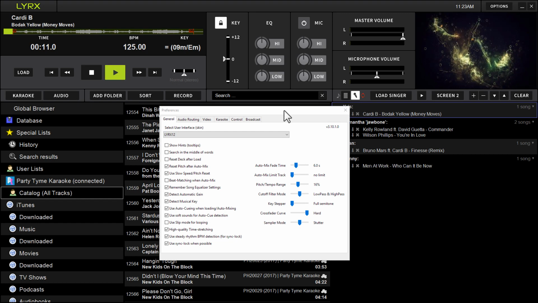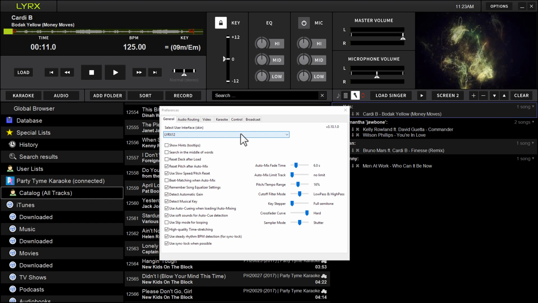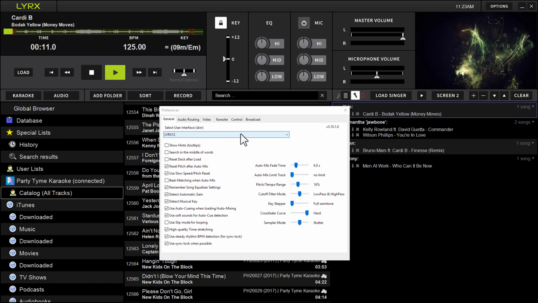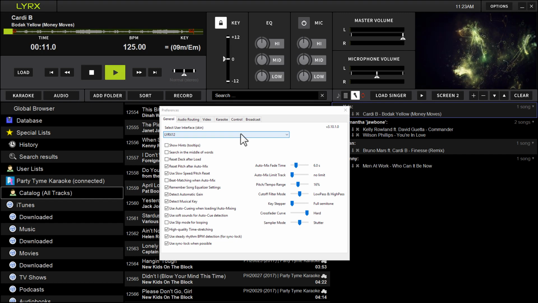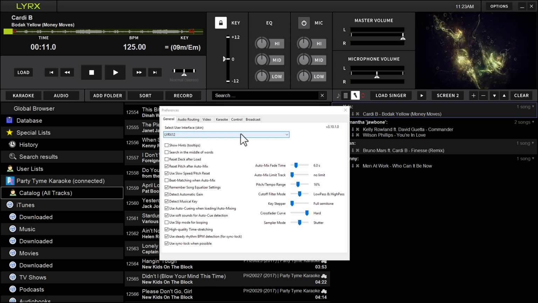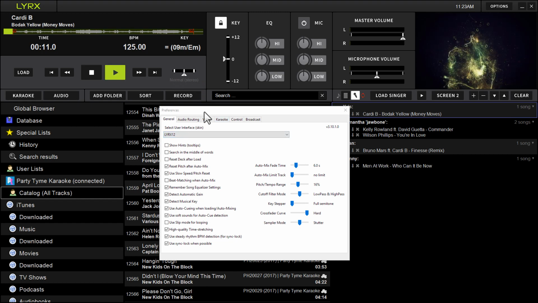So the purpose of these two skins is if you're just hosting karaoke, all you need is the karaoke capabilities. You don't want any of the other stuff in your way so you don't have to navigate around it. Then you can use one of these newly included Lyrix skins to customize the interface for just karaoke purposes. Something we've done as well to these new skins, something that we do plan to add to a DEX 3 default skin update, is multiplex support, which is also now included in the new 3.10.1.0 release.